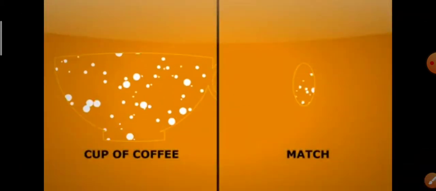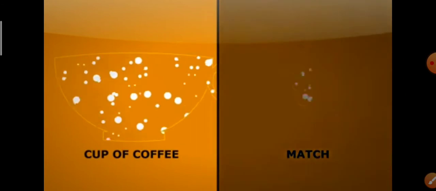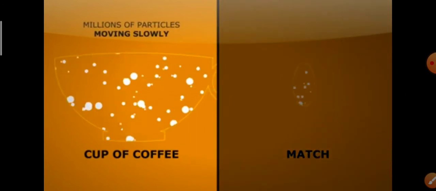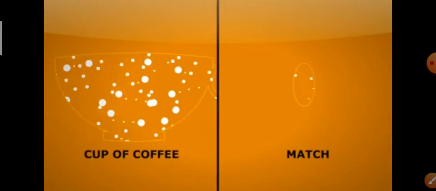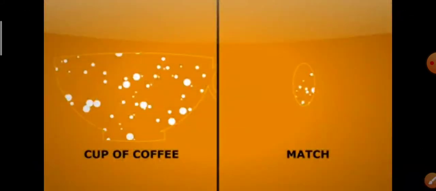You can see that they are moving very fast. All the particles are moving very fast in the matchstick, but in the cup of coffee, there are very few molecules which are moving fast. So that means the energy of each particle or molecule in the cup of coffee is very low.